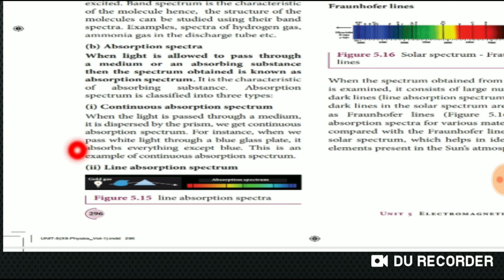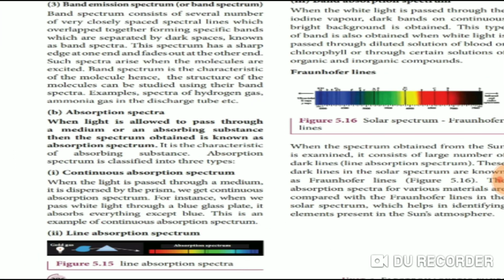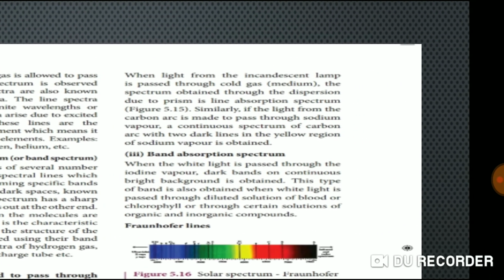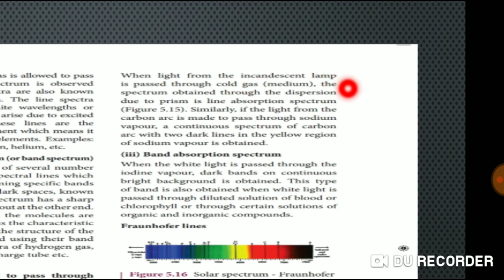Now this is line absorption. When the light from an incandescent lamp is passed through cold gas, the spectrum is obtained through dispersion by the prism in line absorption. So when the carbon arc light is made to pass through a sodium vapor lamp, a continuous spectrum of the carbon arc with two dark lines in the yellow region of sodium vapor is obtained.